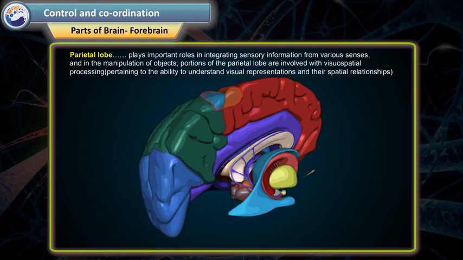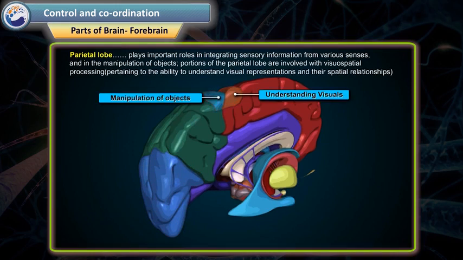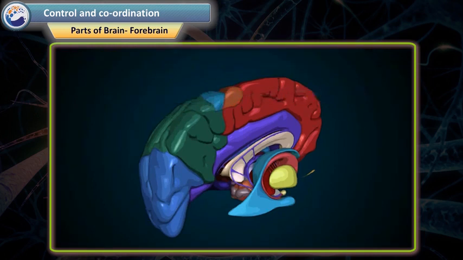Number 3. Parietal lobe, plays important roles in integrating sensory information from the various senses and in the manipulation of objects. Portions of the parietal lobe are involved with visuospatial processing, that is pertaining to the ability to understand visual representations and their spatial relationships.